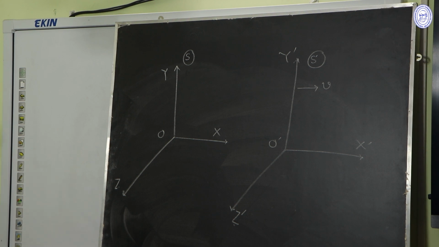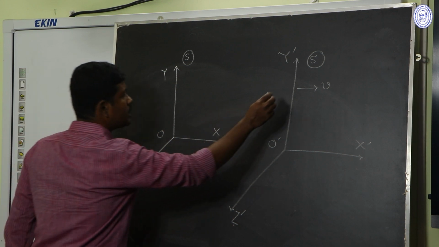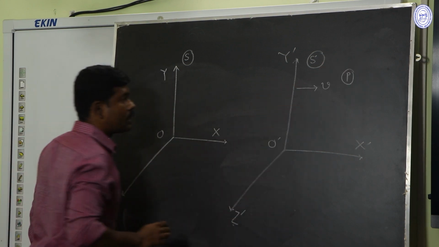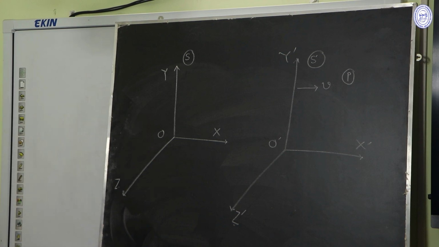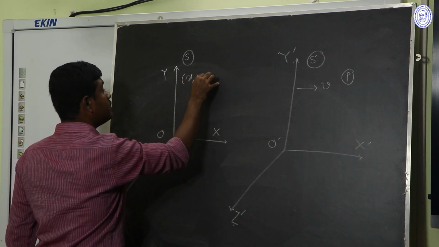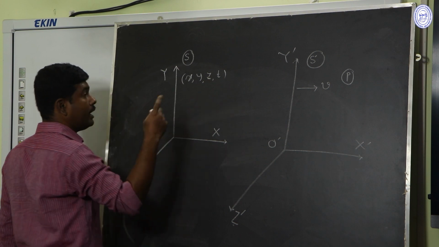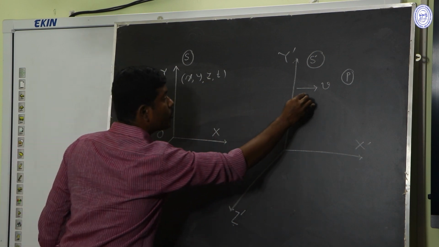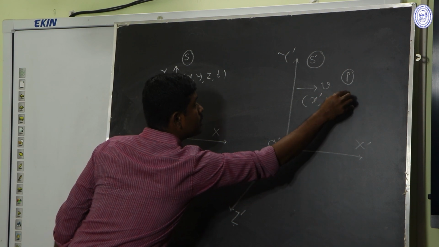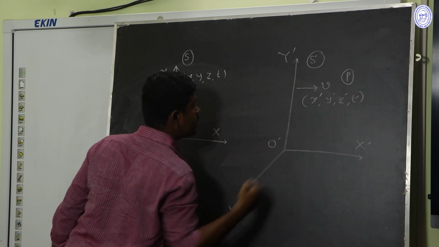Suppose P is a particular point in space. With respect to the S frame, the coordinates of the event P are x, y, z and time t, and with respect to the S dash frame, the coordinates of the same event are x prime, y prime, z prime and t prime.